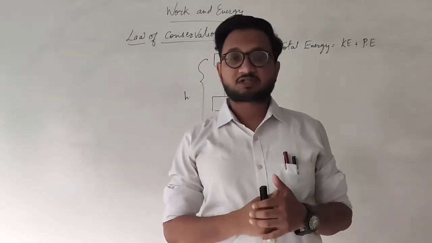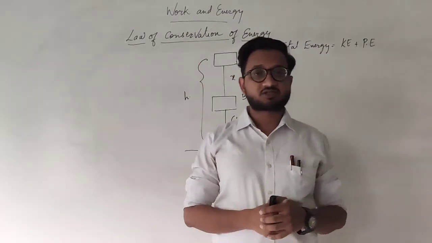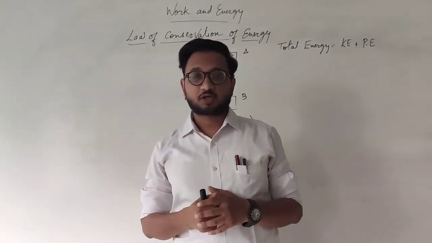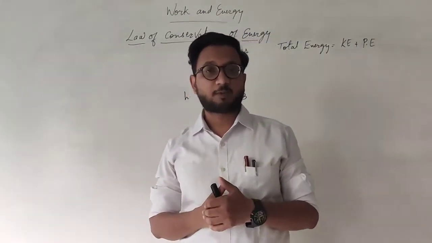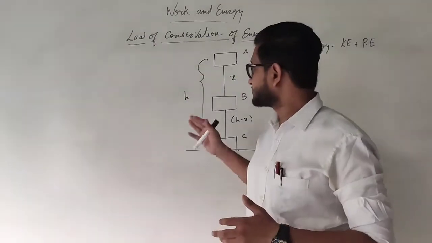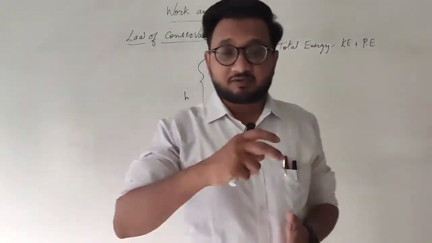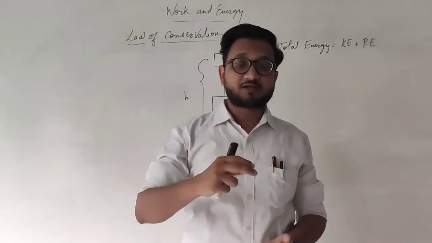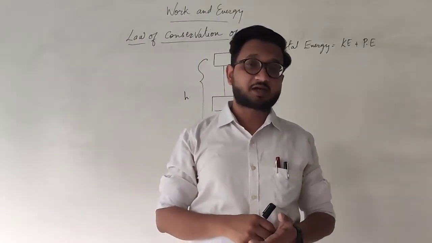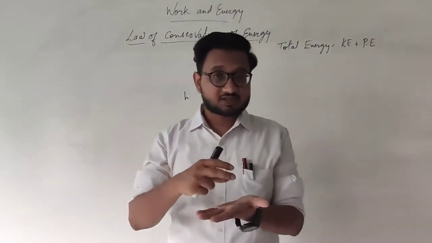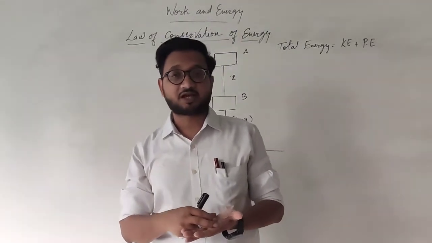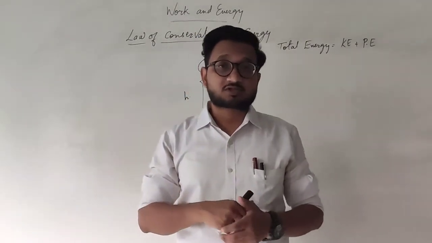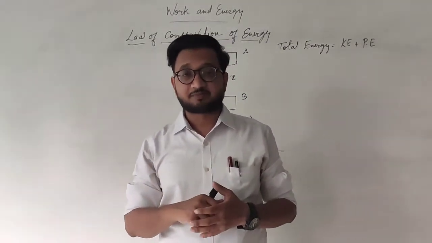So in the previous video we studied the law of conservation of energy, and it states that energy can neither be created nor be destroyed. It can only be transformed from one form to another form. And we saw a simple example that when an object is placed at a certain height, it has potential energy, and when it starts moving, that energy is converted into kinetic energy. When it reaches the surface, at just about touching the surface, it has maximum velocity, and at that point it has maximum kinetic energy, and at that point its height is 0, so it has 0 potential energy.